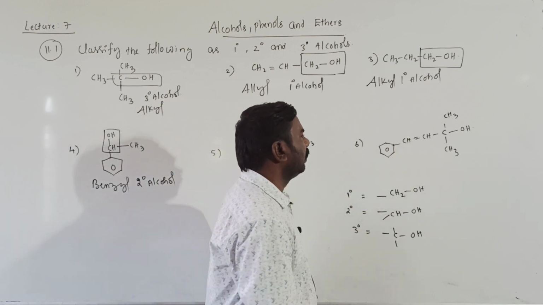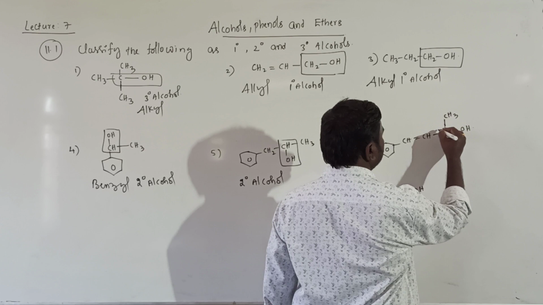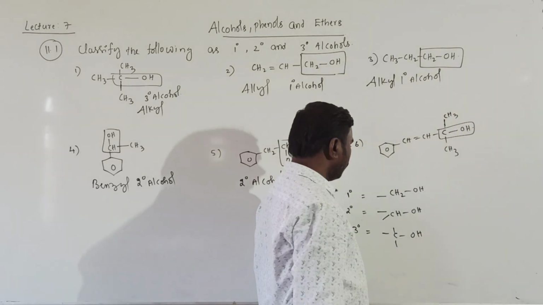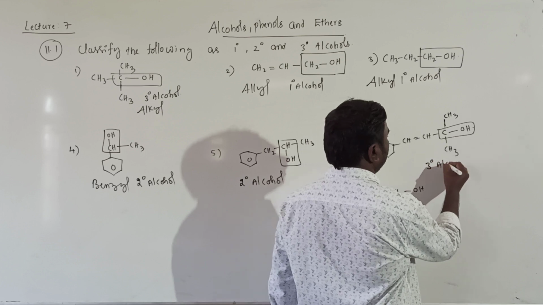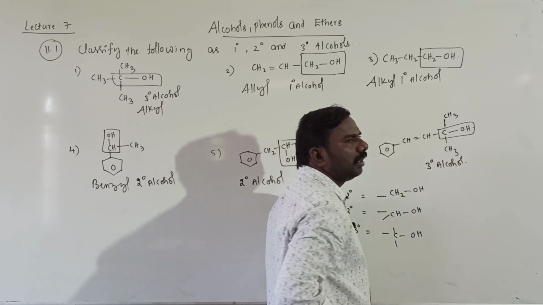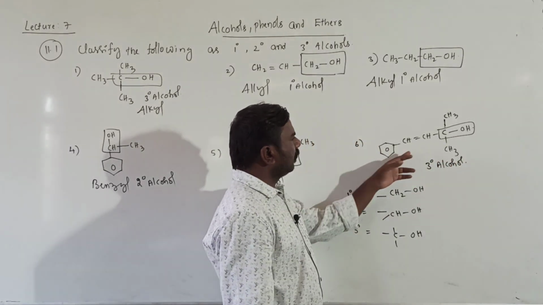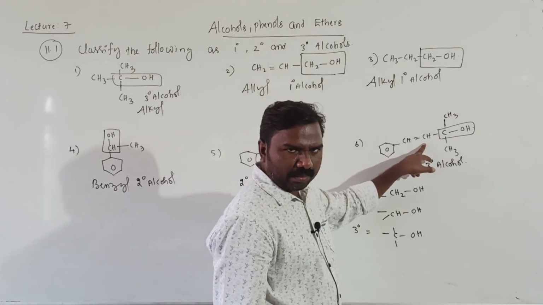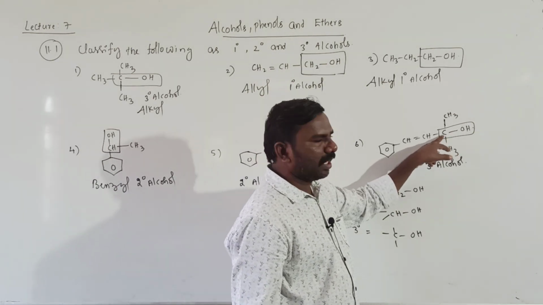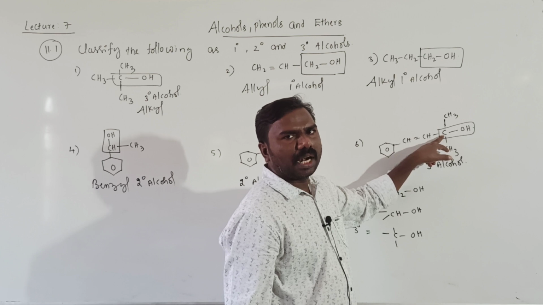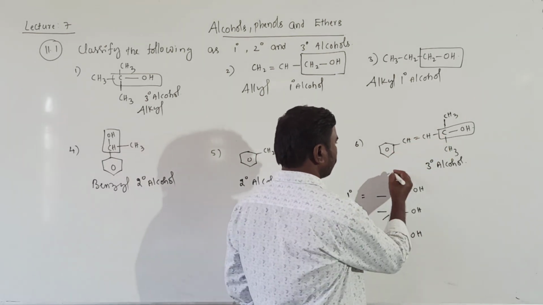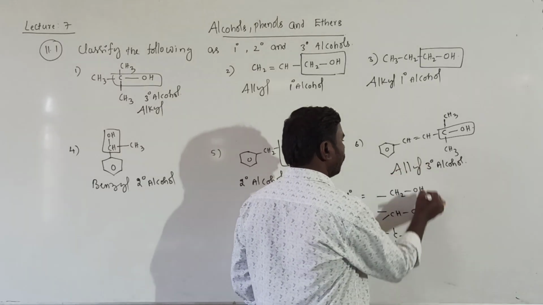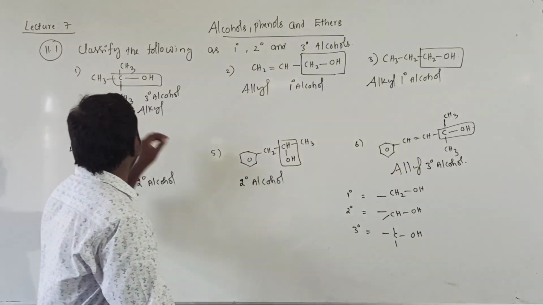Next, this one, COH given here. COH means tertiary alcohol. The OH attached carbon atom is sp3, next to the doubly bonded carbon atom. That's why allyl tertiary alcohol. That is 11.1.